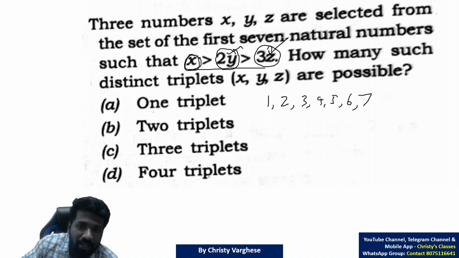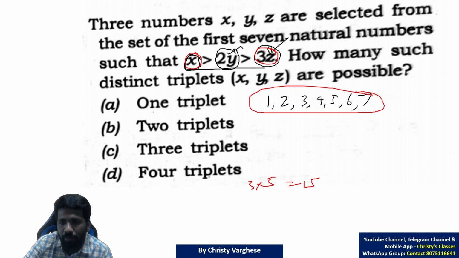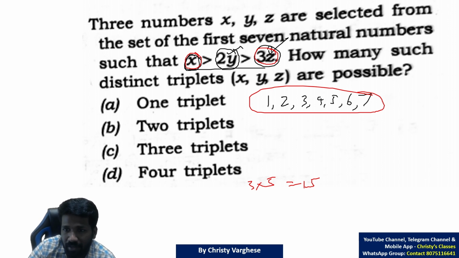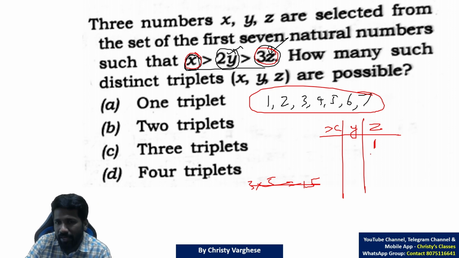X value is greater than triple of z means, let us start from that. Z value should be so small, otherwise, for example, if z is 5, 3 times 5 is 15, right? X greater than 15 is impossible, because x is a digit from 1, 2, 3, 4 up to 7 only. X can be not more than 7. So, if 3z is 15, x should be greater than 15. Greater than 7 itself is impossible. That is why minimizing the value of z is the first criteria, because z is the smallest value. So the smallest value of z is 1.